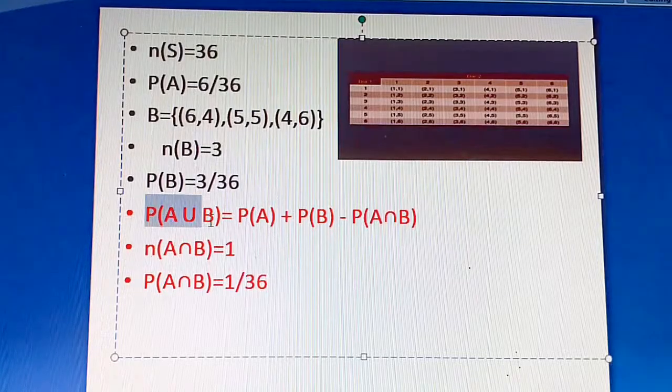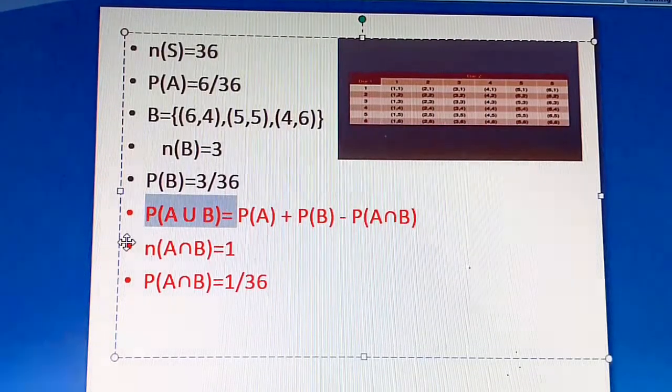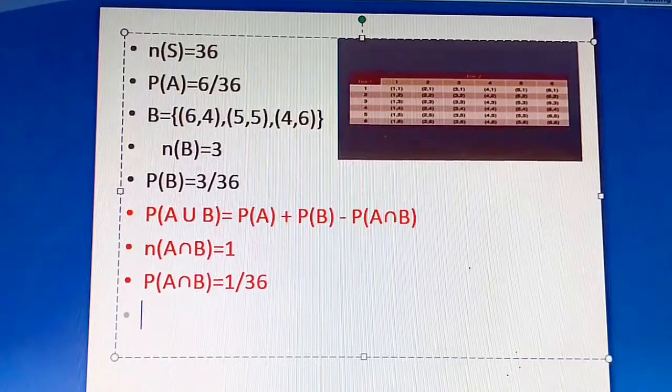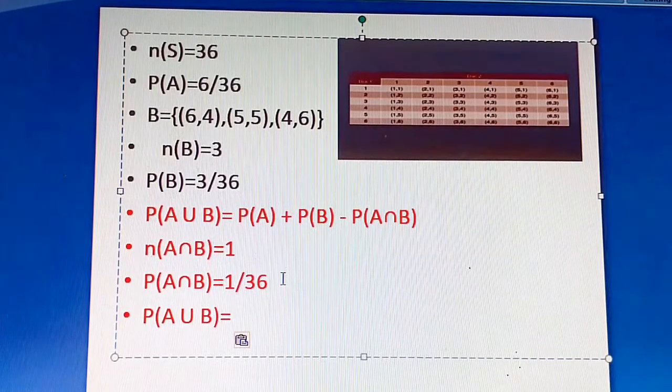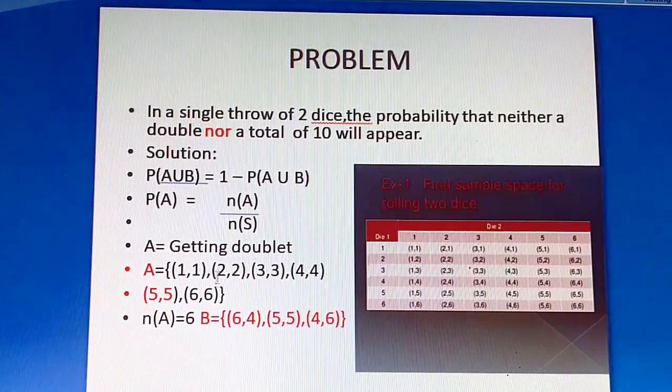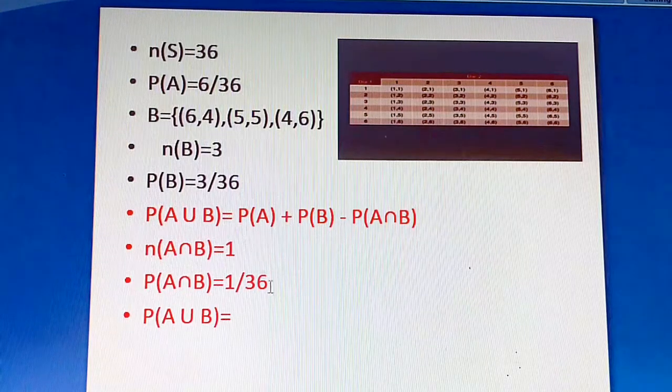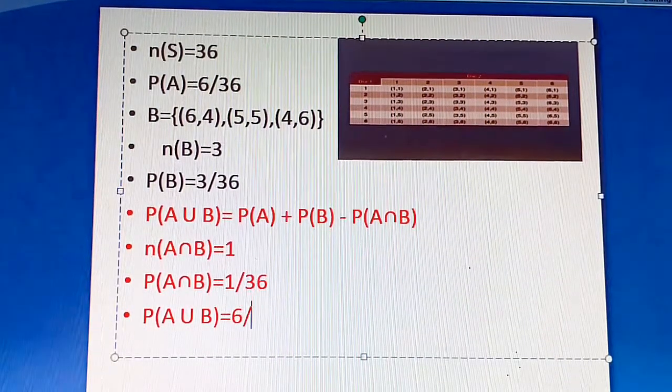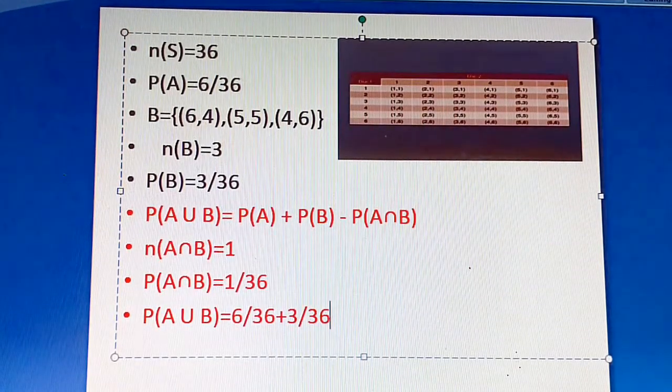Your P of A union B is equal to P of A plus P of B minus P of A intersection B. So what is P of A? P of A is 6 by 36, right? So 6 divided by 36, plus P of B is 3 divided by 36, minus P of A intersection B, 1 divided by 36.